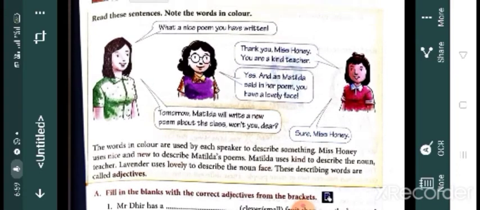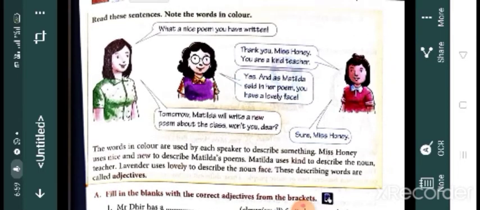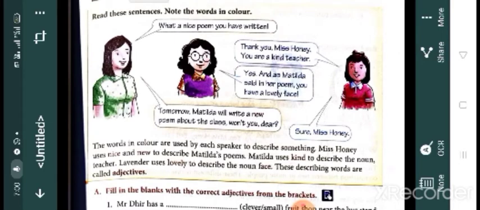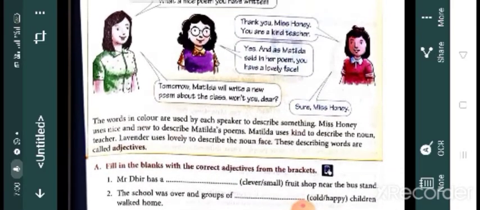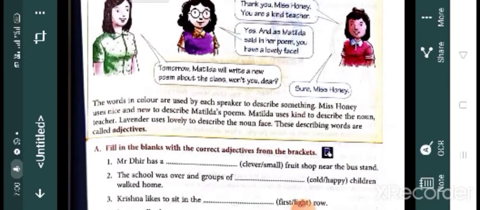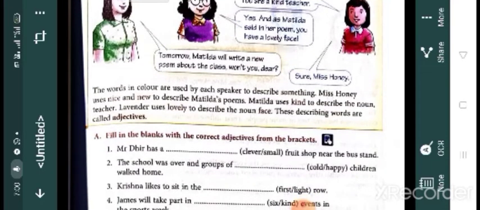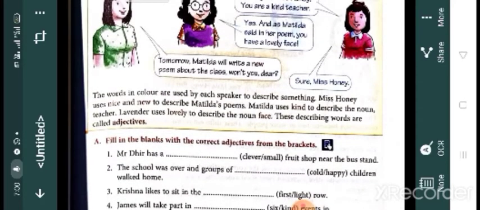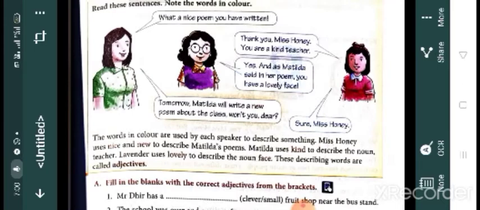So in this conversation, we can find some words in color. So nice poem. Nice is the word that describes the noun poem. Okay, clear. Nice poem, kind teacher, lovely face, then new poem. All these words in color are used by each speaker to describe something, and these describing words are called what? These describing words are called adjectives.